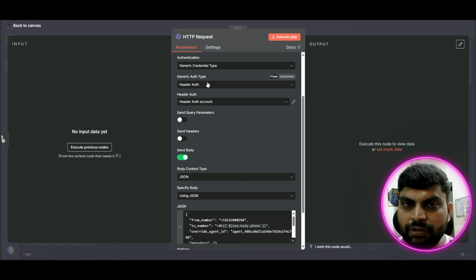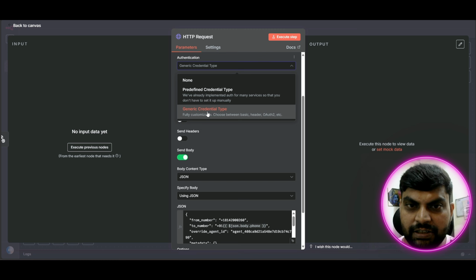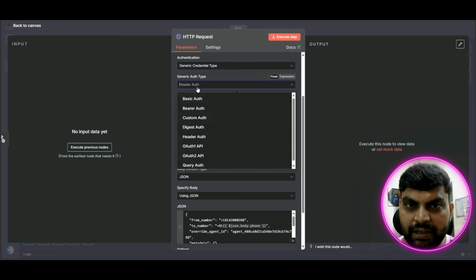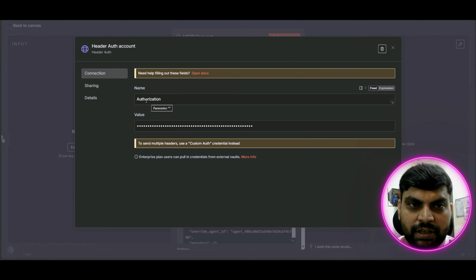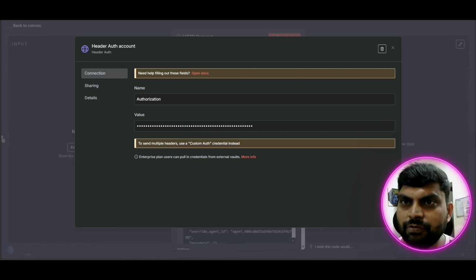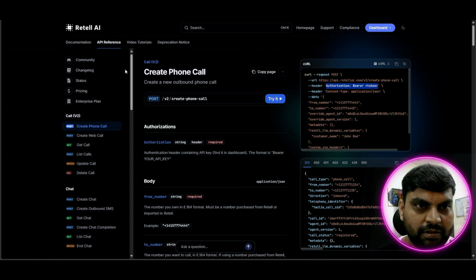This is a generic authentication type which you can select, and then it gives you the option of selecting which type of authentication you want. So you can select header authentication, and then you can provide the key here. This is the authorization, the key which I am giving. The value you need to give from here. So I'll show you from where you can get it.